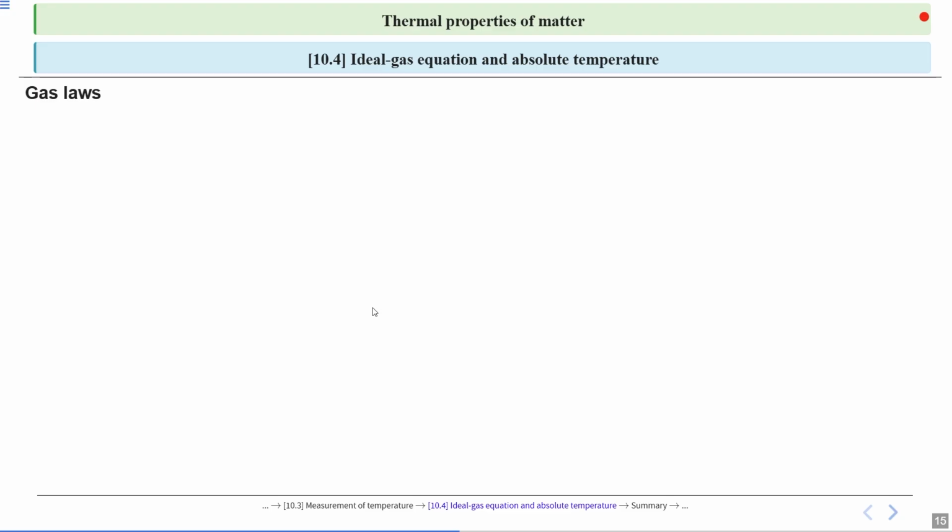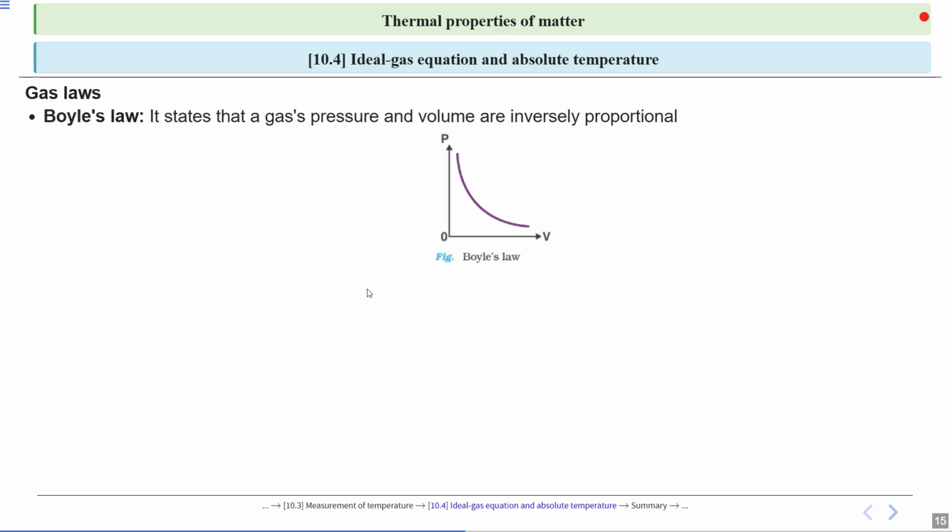Gas laws. So the first law is Boyle's law. Boyle's law states that a gas's pressure and volume are inversely proportional.